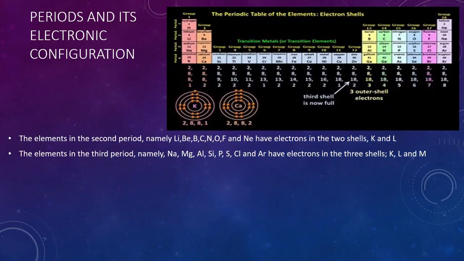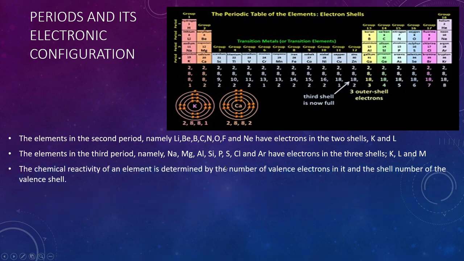For example, you can see the elements in the second period, namely lithium, beryllium, boron, carbon, nitrogen, oxygen, fluorine and neon, have electrons in 2 shells. So they are present in the second period. Sodium till argon have 3 shells, so they are placed in the third period.